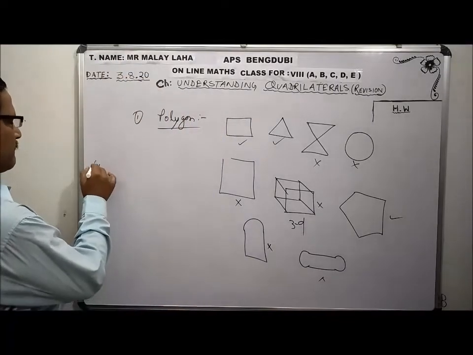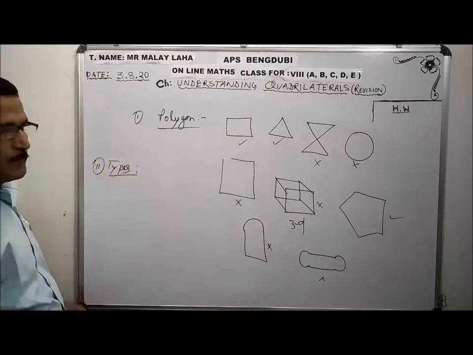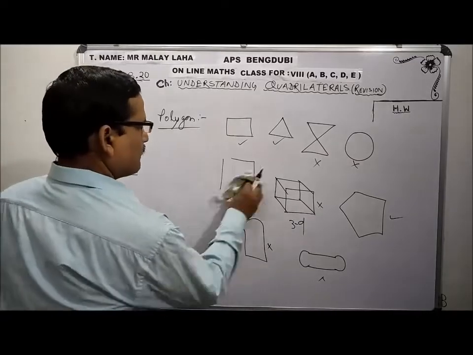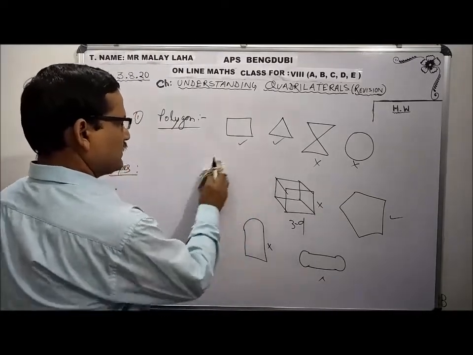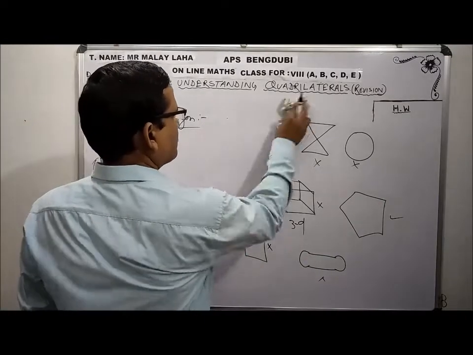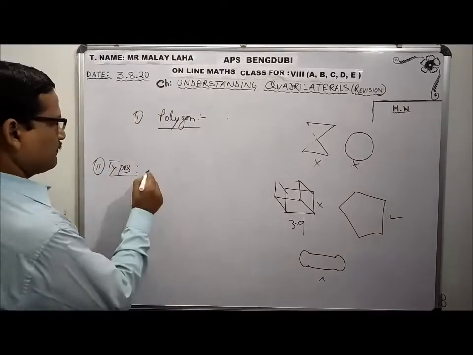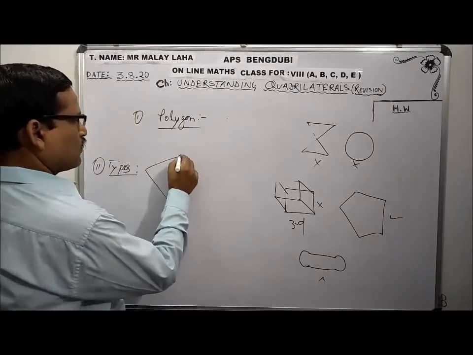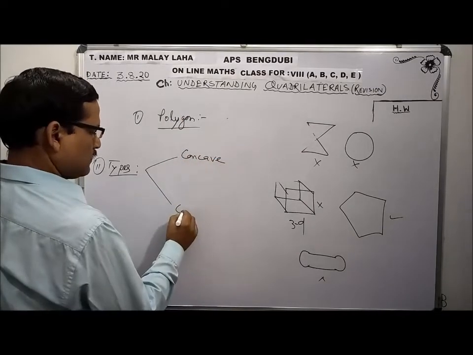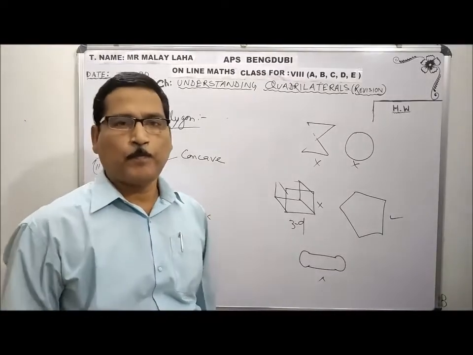Second is types. While explaining the polygon, certain types, different shapes have come. So polygons are again classified into what? Two types. One is concave, another is convex. What is the difference between them?